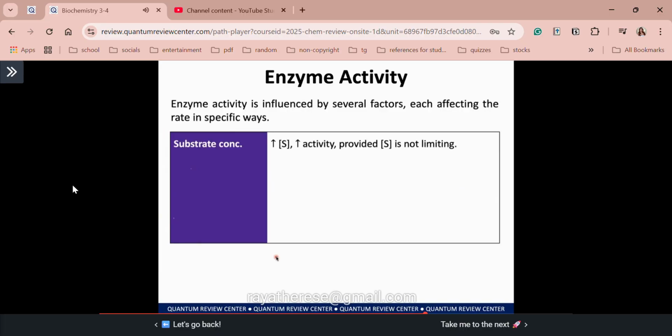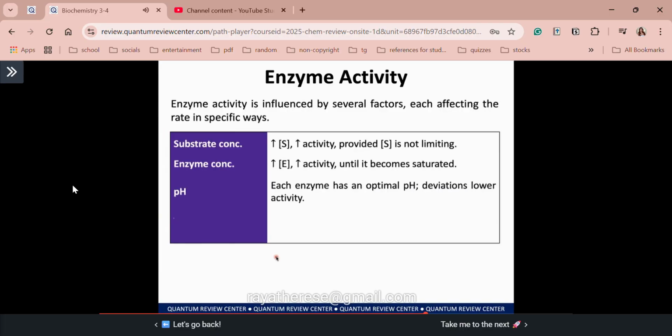So I think we have 4 factors here: substrate concentration, enzyme concentration, pH, and temperature. Okay, let's discuss this one by one. For substrate concentration, as you increase the substrate, mag-i-increase din ang activity, provided that your substrate concentration is enough. All right, it's not limiting.